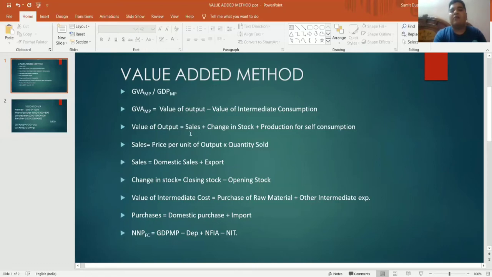Suppose that for rupees 6,000, I have sold the bread in the market. 6,000 रुपए की ब्रेड मैंने कहां बेच दी बेटा? मार्केट में बेच दी. 2,000 का स्टॉक अभी भी मेरे पास है. It means that is called change in stock or addition to the stock. It may be positive, it may be negative also, that we have already discussed in the expenditure method also.